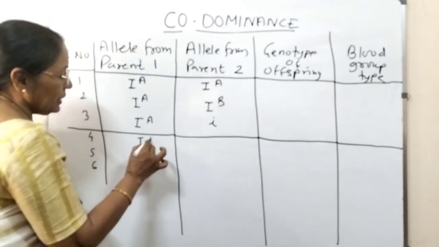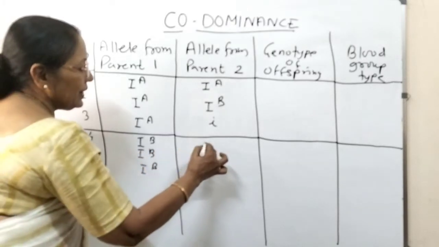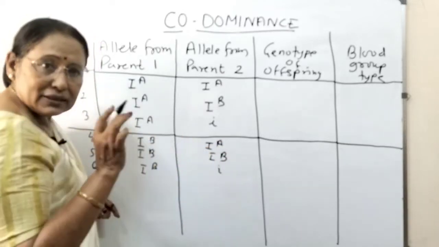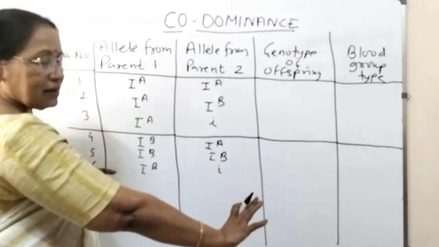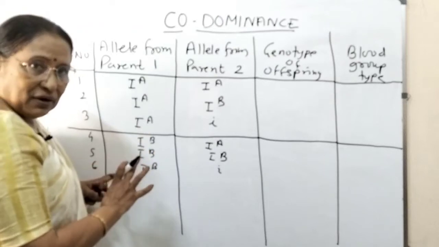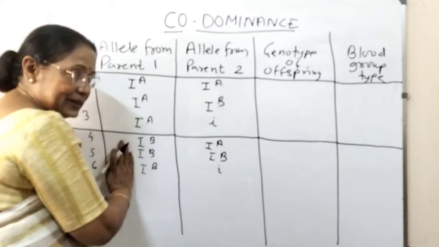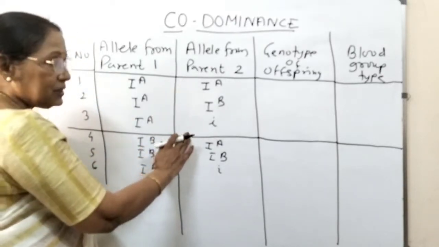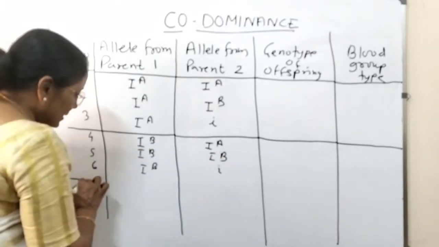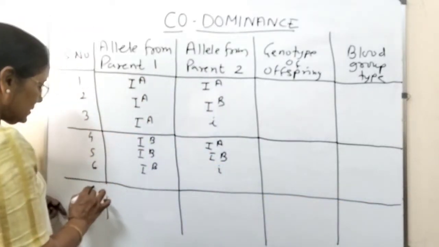If this is IB, we are writing it 3 times, and then here we are writing IA, IB and i. This is the very simple way. This table looks complicated, थोड़ा डर लगता है, but it is the simple way of doing it. पहले 3 बार IA लिख लीजिए, 3 बार IB लिख लीजिए, फिर the 3 different combinations A, B, i. Here also A, B, i.